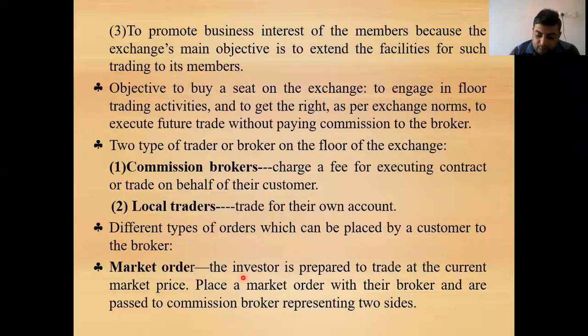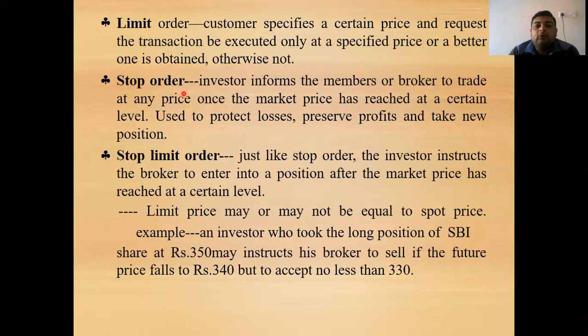Now the next type is the limit order. When the consumer specifies a certain price and requests the transaction to be executed, only the specified price or a better one is obtained, otherwise not. Limit means that the person puts a limit, either an upside limit or a lower side limit. For example, a consumer has put a limit on the stock exchange. We can explain this with an example too.